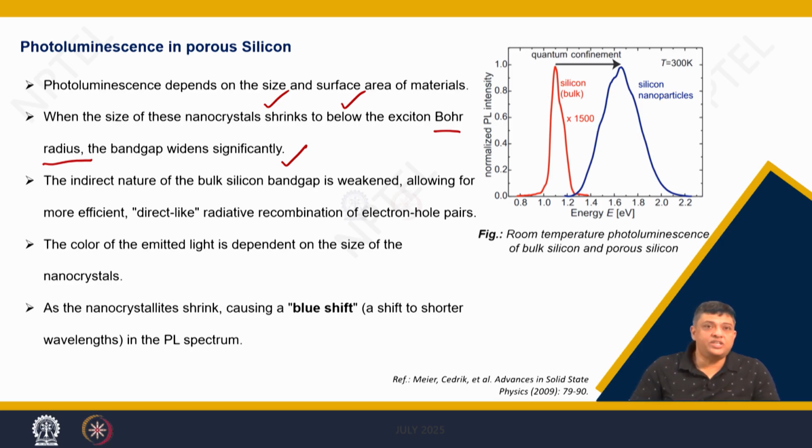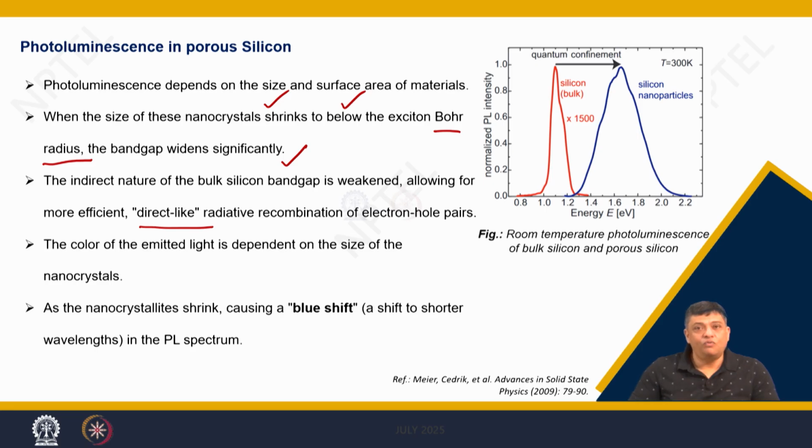The indirect nature of the bulk silicon band gap is therefore weakened, and you get more direct-like radiative recombination of electron-hole pairs. So, directly from conduction band to valence band, straight down. So, you have direct-like radiative recombination of electron-hole pairs.